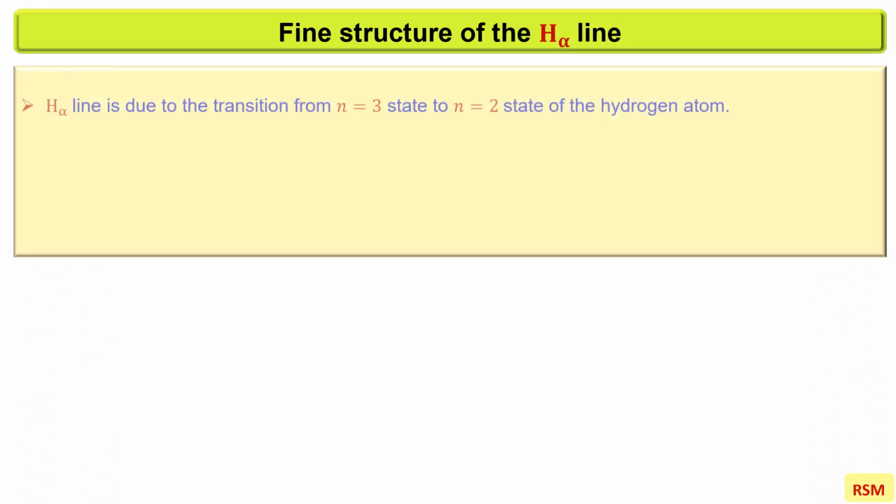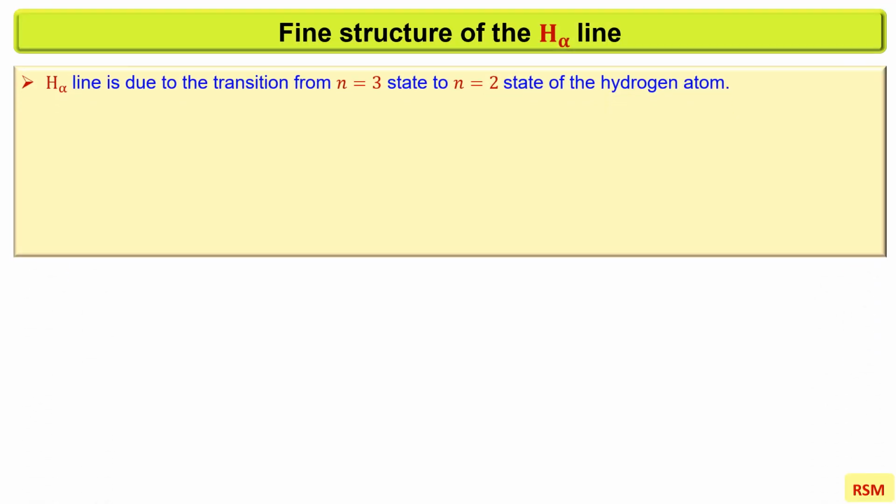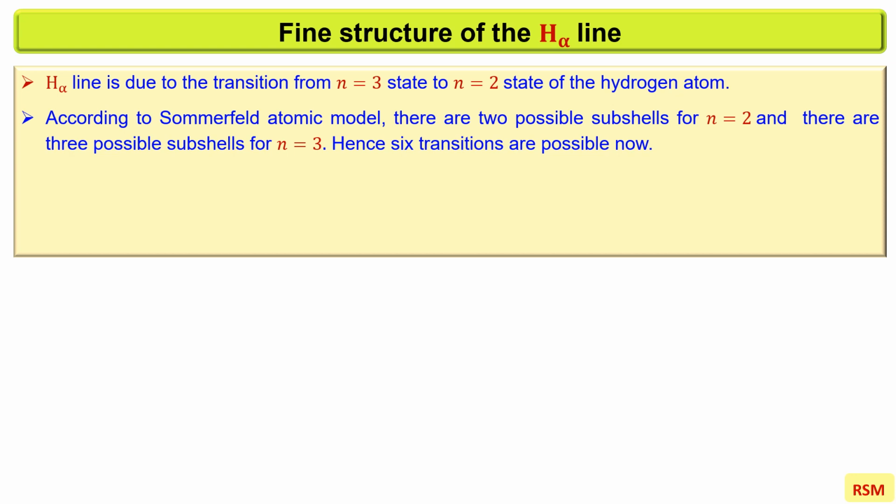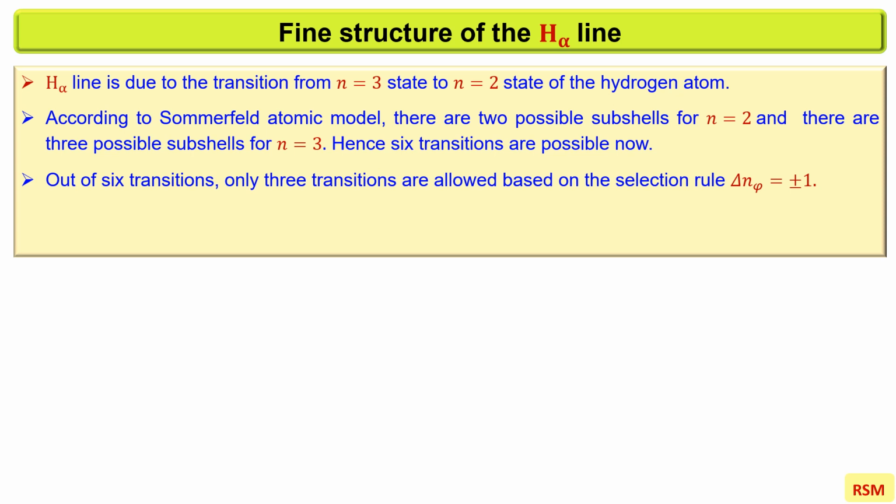H alpha line is due to the transition from n equal to 3 state to n equal to 2 state of the hydrogen atom. According to the Sommerfeld atomic model, there are 2 possible subshells for n equal to 2 and there are 3 possible subshells for n equal to 3. Hence 6 transitions are possible now. Out of 6 possible transitions, only 3 transitions are allowed based on the selection rule delta n_phi equal to plus or minus 1.